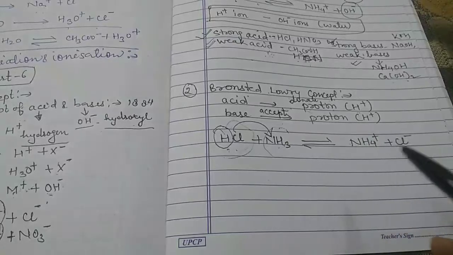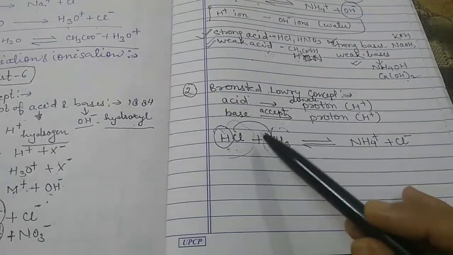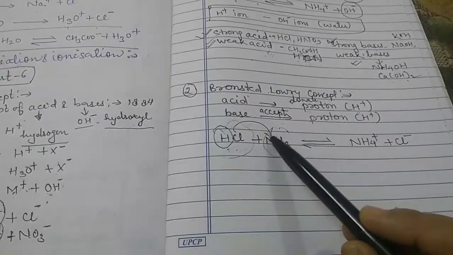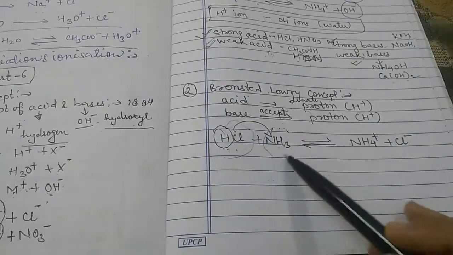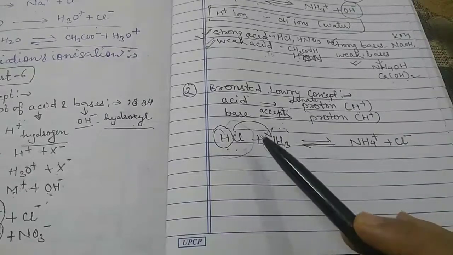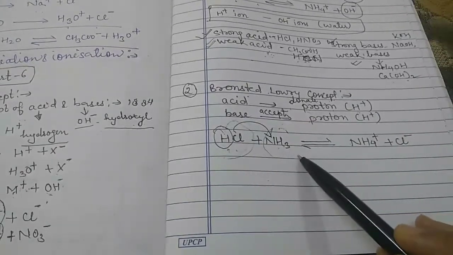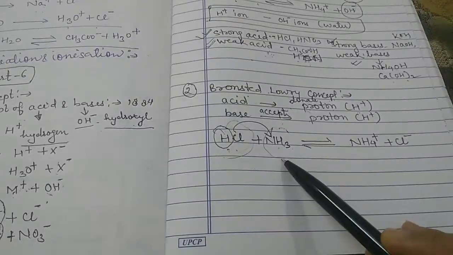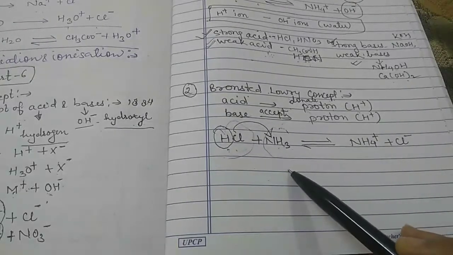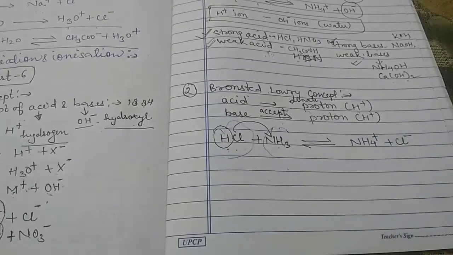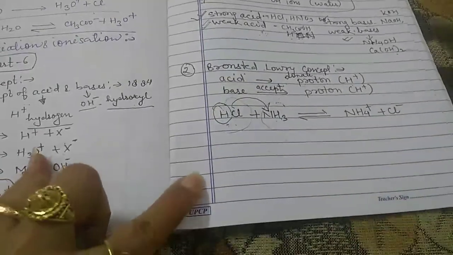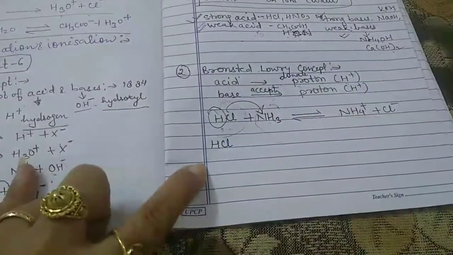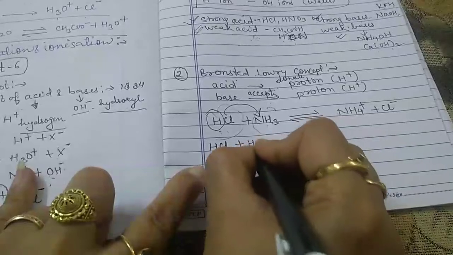Now the main advantage of this Bronsted-Lowry concept is that it is not restricted to neutral molecules. Rather, acids and bases can be either neutral molecules or ions. Let us discuss some other examples. For example, HCl combined with H2O.